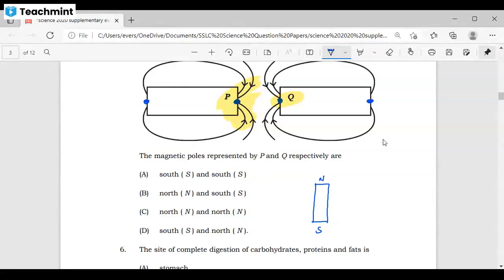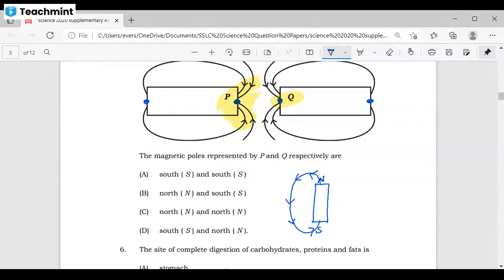Always the magnetic field lines originate from the north pole and come towards the south pole. Remember this. Is this clear?